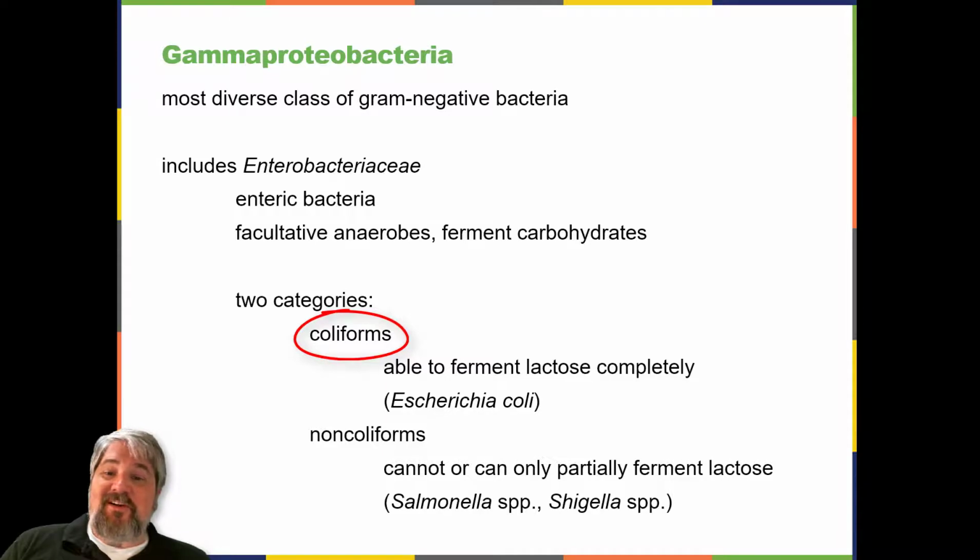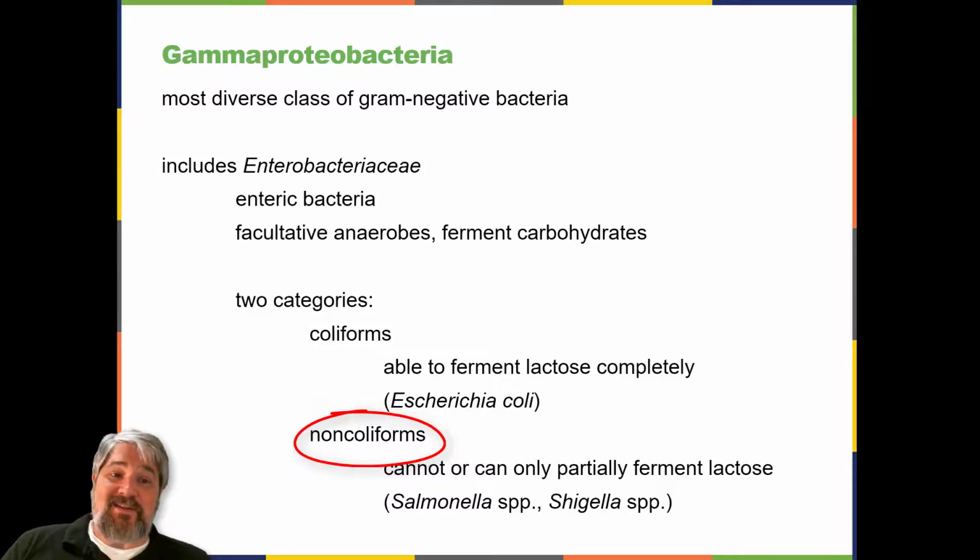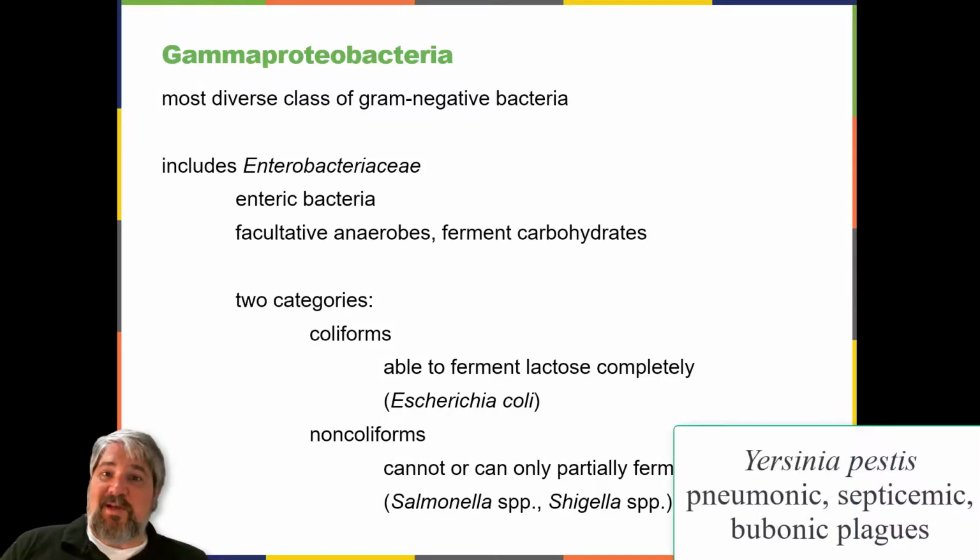The second category, non-coliforms, either cannot ferment lactose or can only ferment it incompletely, producing either acid or gas, but not both. The non-coliforms include some notable human pathogens, such as Salmonella species, Shigella species, and Yersinia pestis.